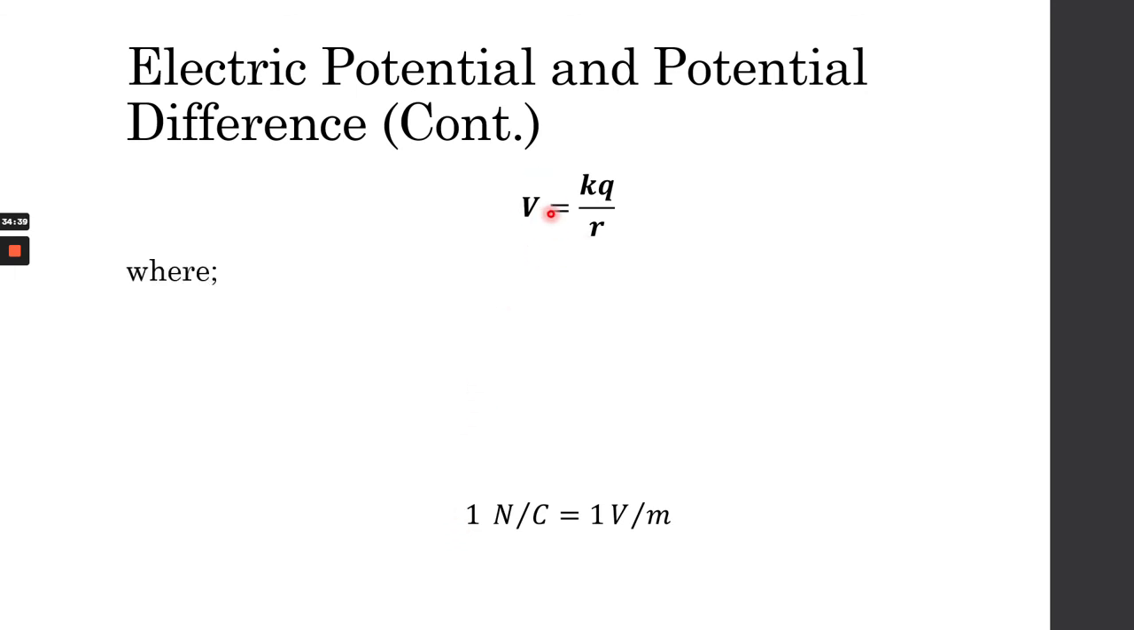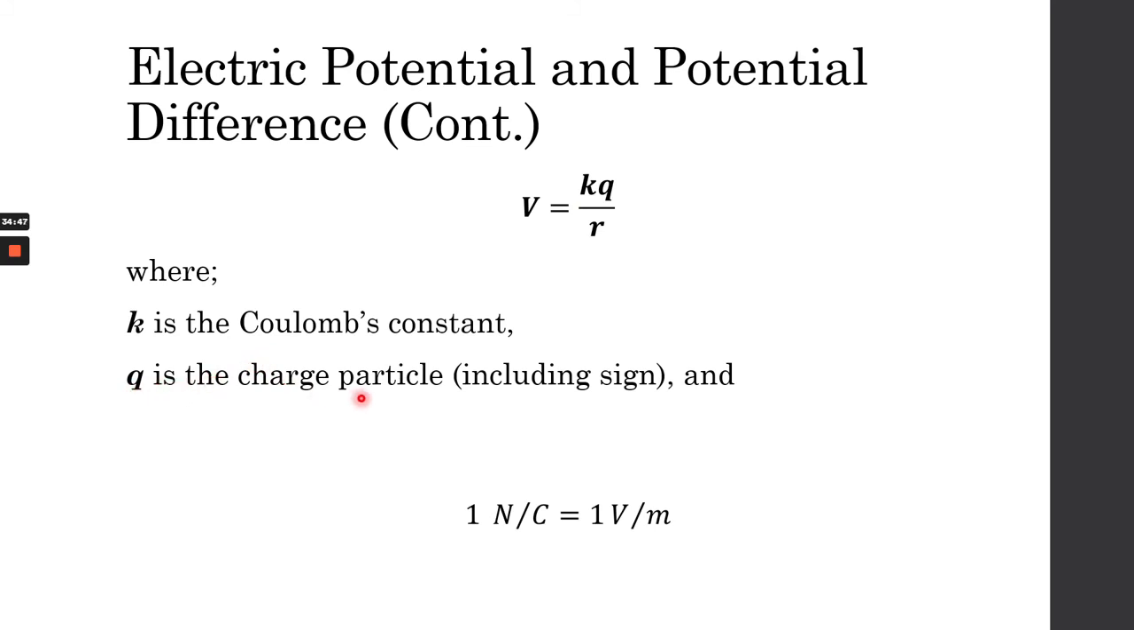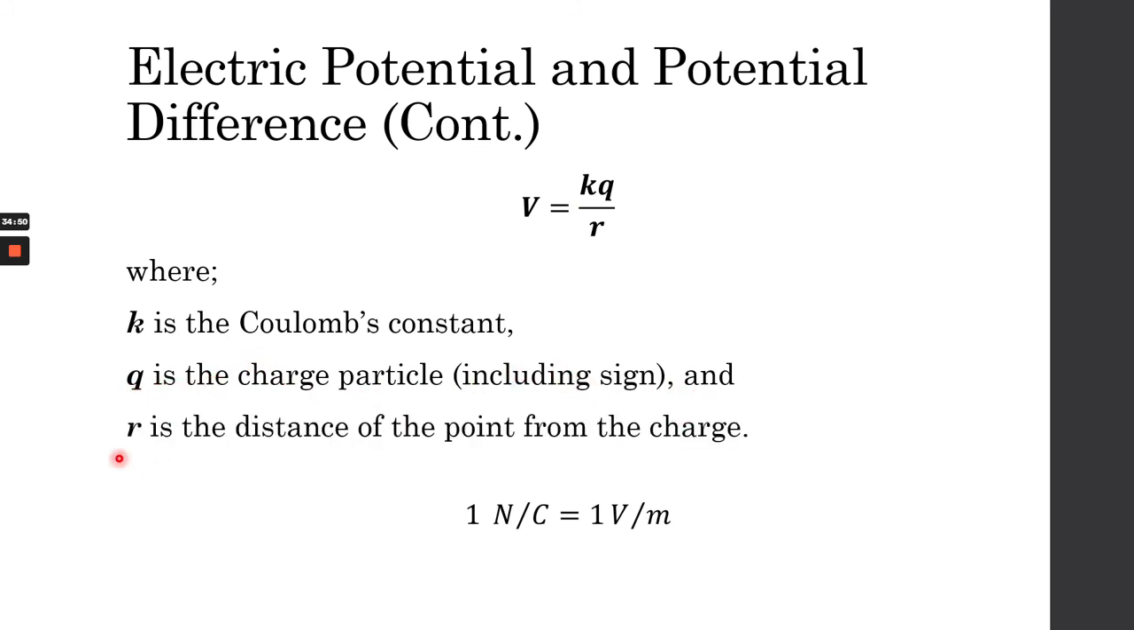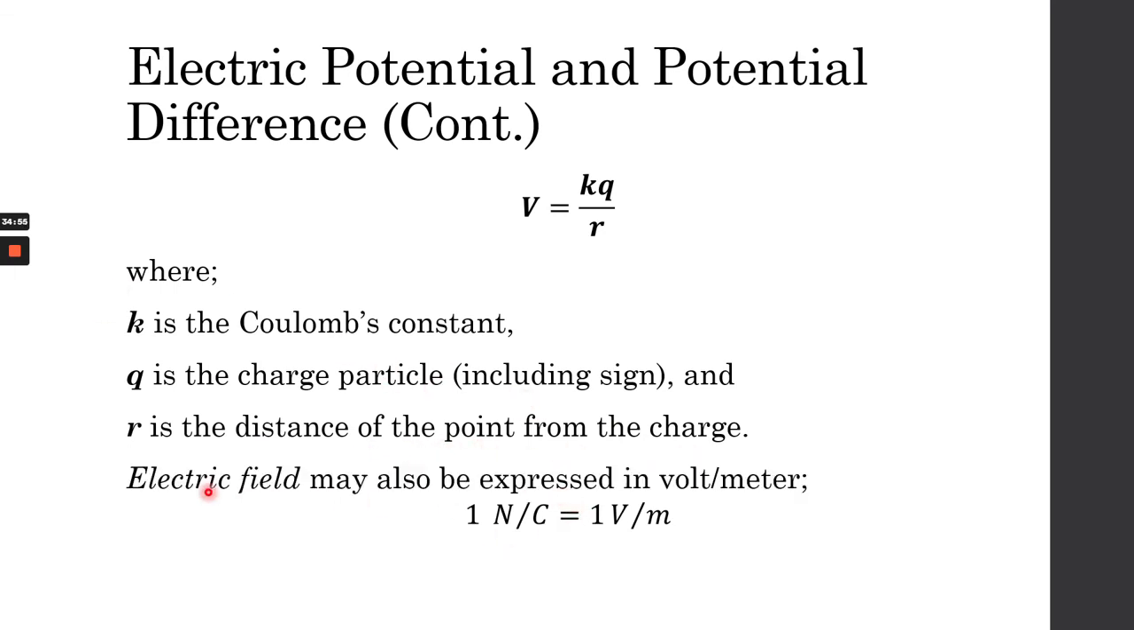So this equation right here, your V is basically your electric potential, and K is your Coulomb's constant, Q is your charged particle including the sign this time, and R is the distance of the point from the charge. An electric field from this equation may also be expressed in volt per meter. Because this is the distance, this is meter. And since we're talking about electric potential now, we're looking at volts.